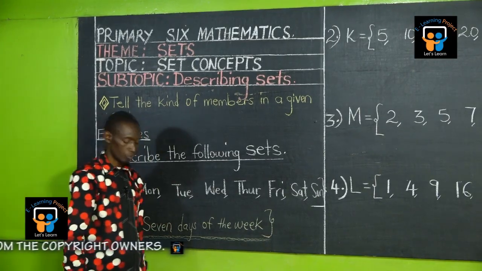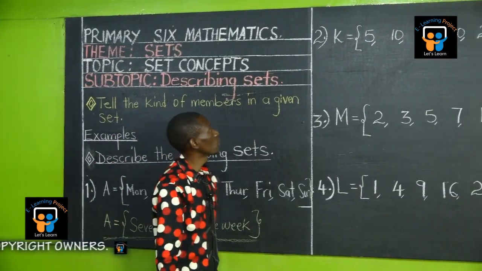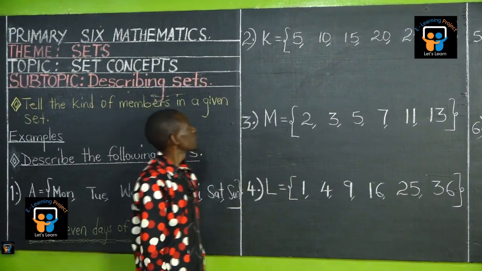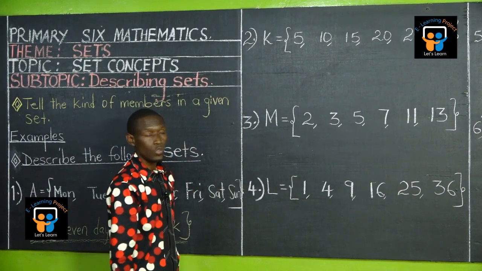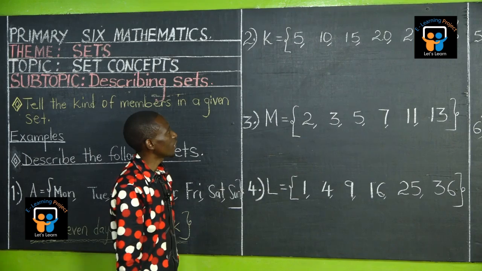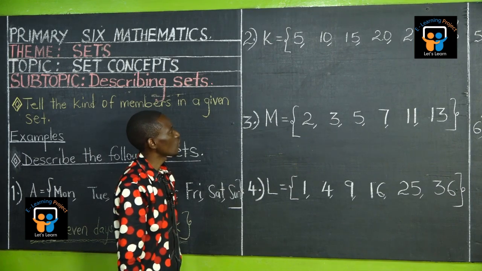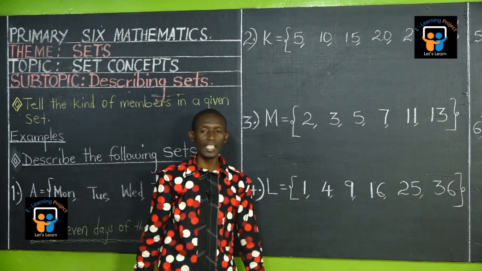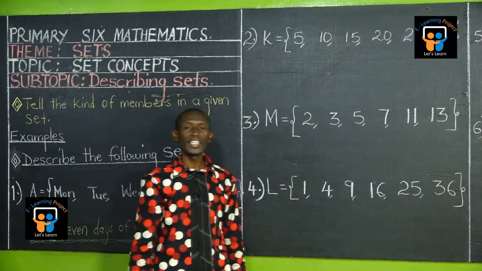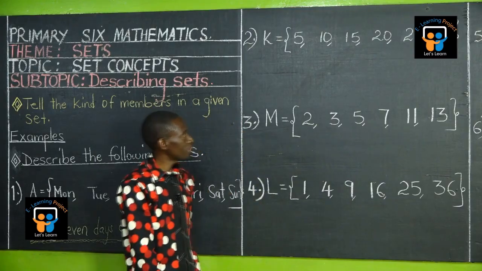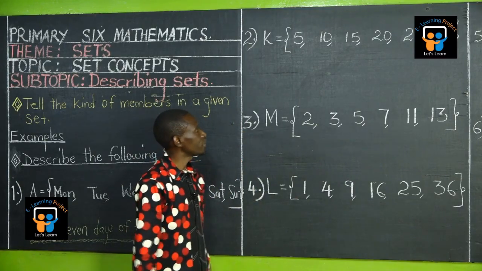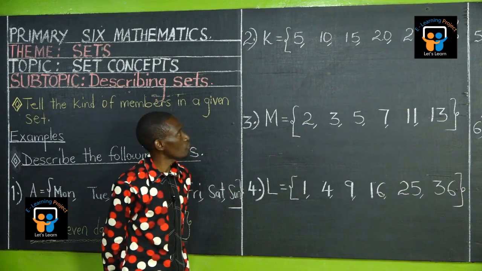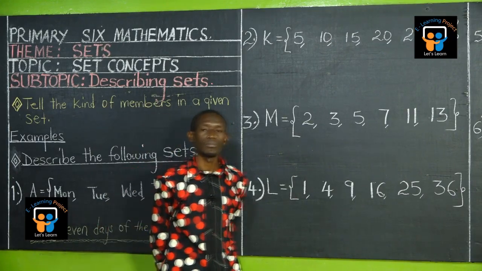All of us, we are going to read number 2. Good. That is set K equals 5, 10, 15, 20, 25, 30. Describe set K. Remember, we are describing such that a person will know what those members are about. Now, 5, 10, 15, 20, 25, 30. Think and tell.